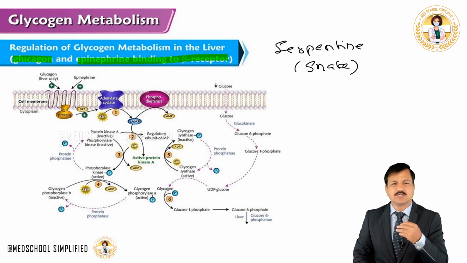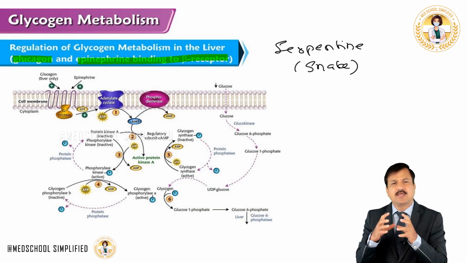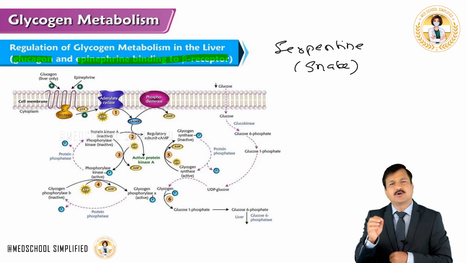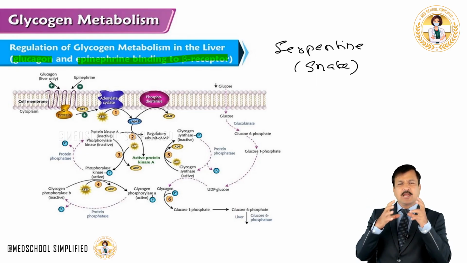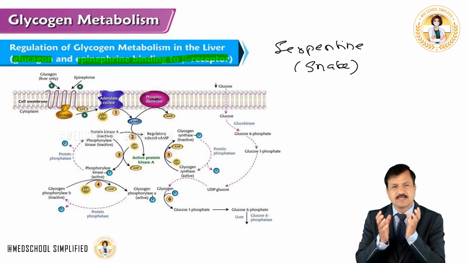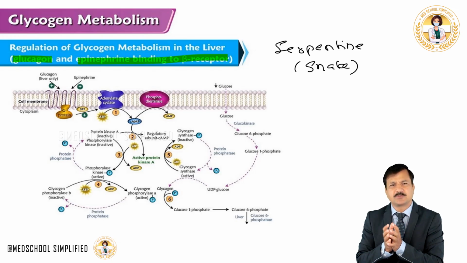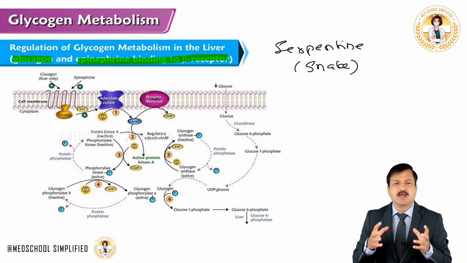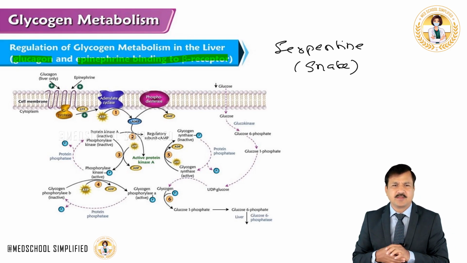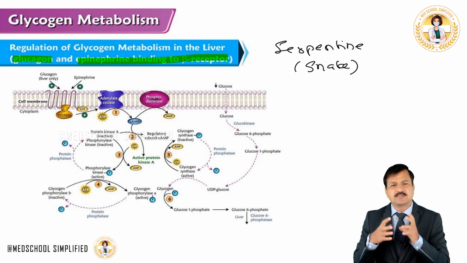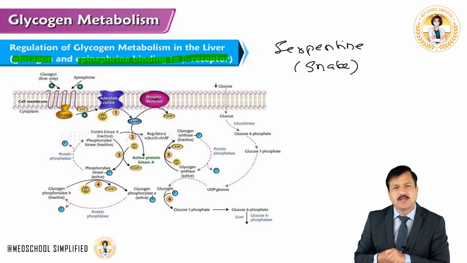So in order to achieve that, protein kinase A is going to phosphorylate initially an enzyme called glycogen phosphorylase kinase. Now this glycogen phosphorylase kinase, as it is there in the name, once it is phosphorylated, it becomes active and it will go and activate glycogen phosphorylase enzyme, because glycogen phosphorylase is active only when it is in phosphorylated state.